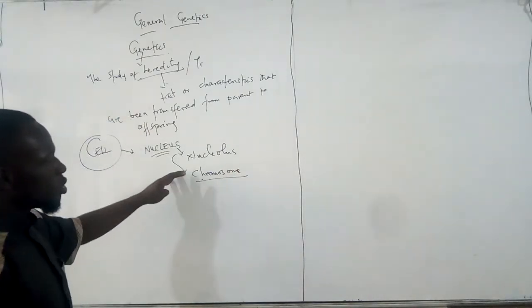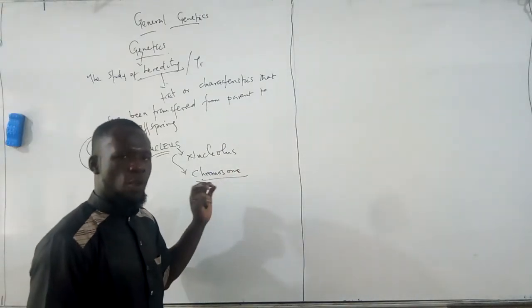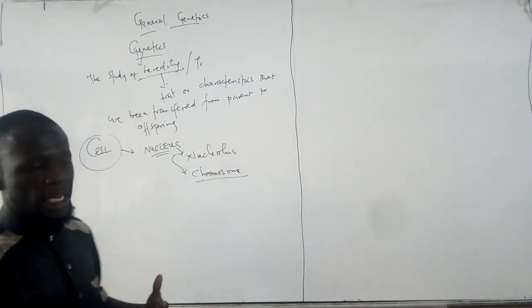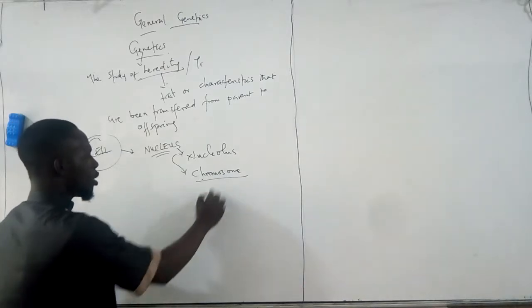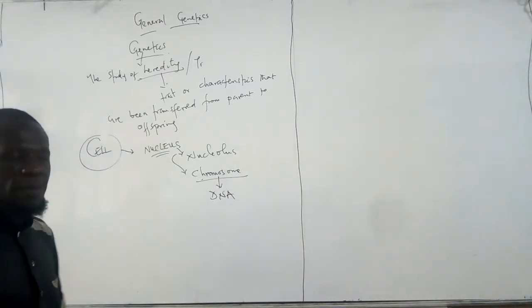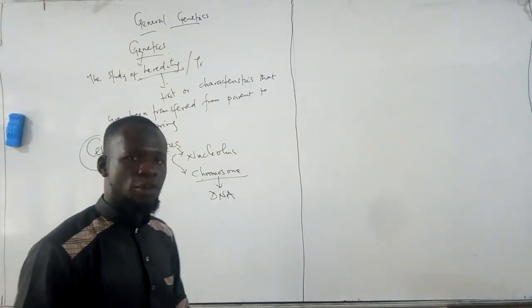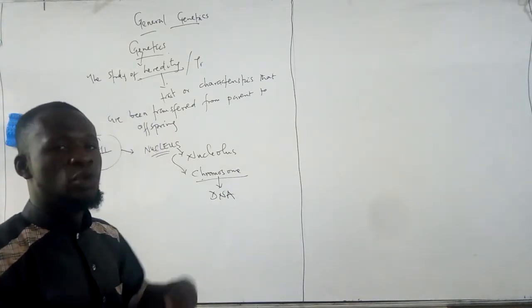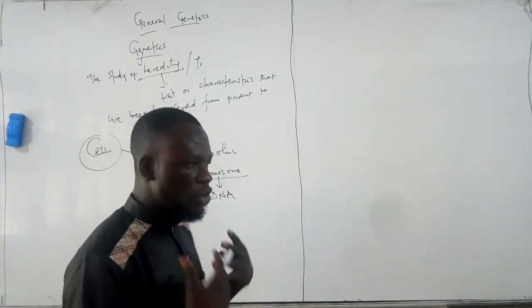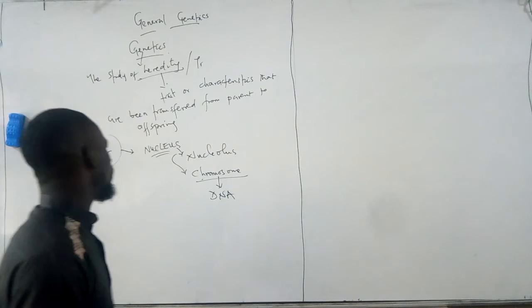So the chromosome is the one present in the nucleus that is responsible for the transfer of genetic material, as it houses a structure known as the DNA. The DNA helps to pass genetic materials from one generation to another, which helps to build the complex structure that we see of ourselves as humans and other entities.